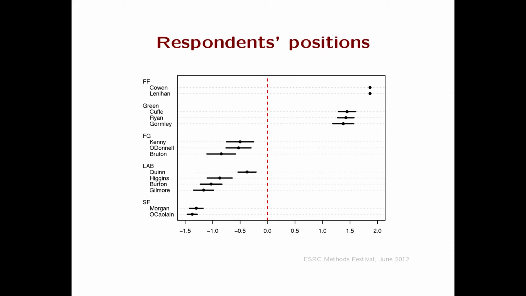So let's return to our two questions. Do we get back human positions, and are we appropriately uncertain? Well, that's what humans think is going on. Parties here, individual speakers here, and then a normalized position estimate. So there's government, there's opposition, and there's crazy people on the left. If we ask these scaling models to do the same estimate, we can compare and contrast.